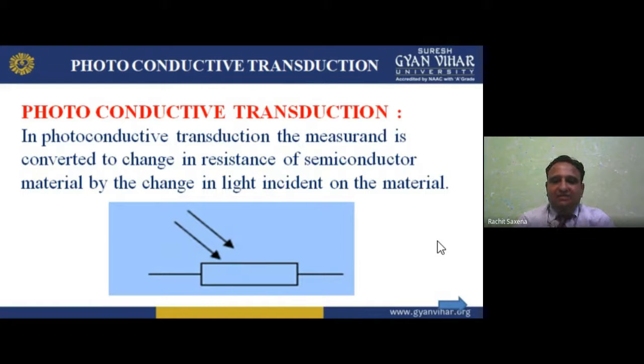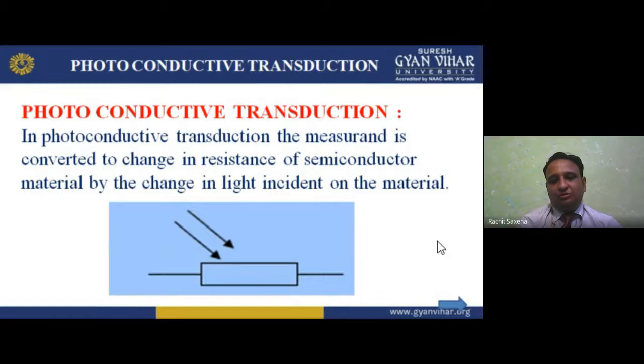And in the photoconductive, the change in light incident on the material changes the resistance of the semiconductor. So I hope you better understand the four types: inductive, piezoelectric, photovoltaic, and photoconductive.